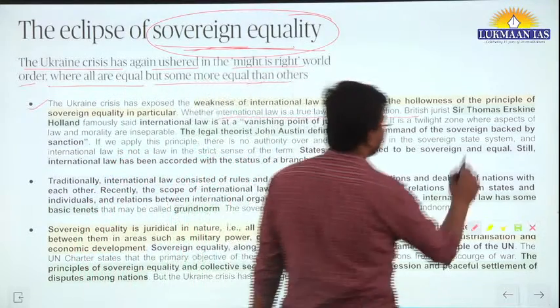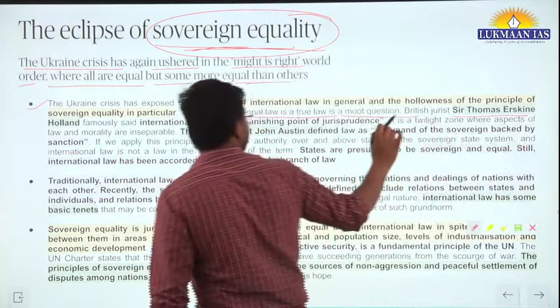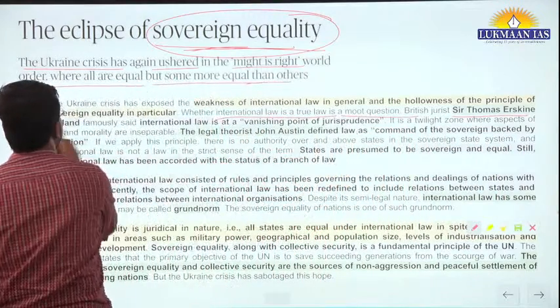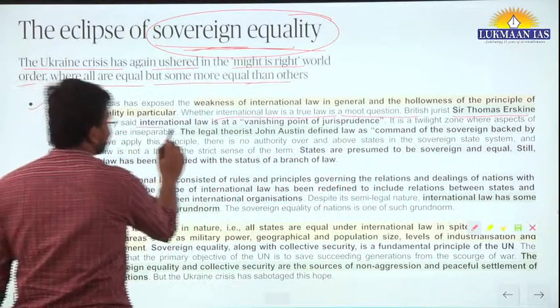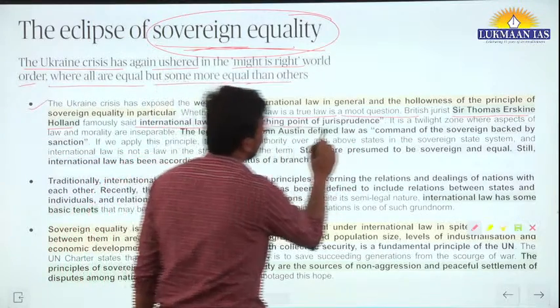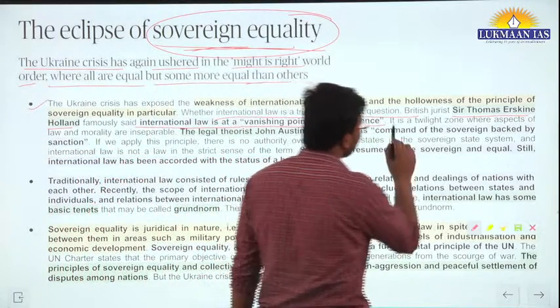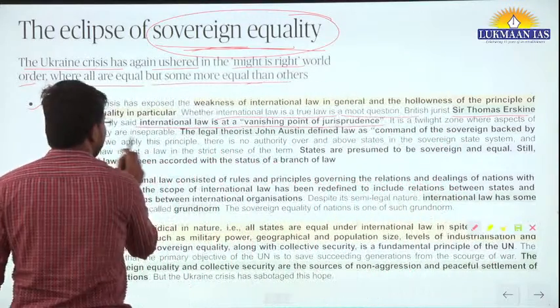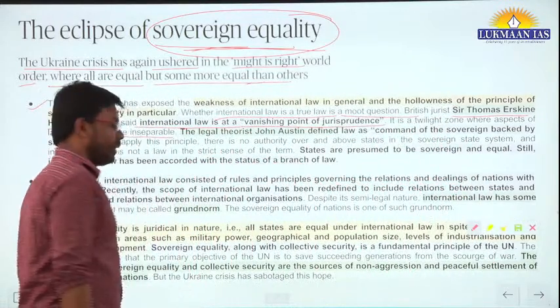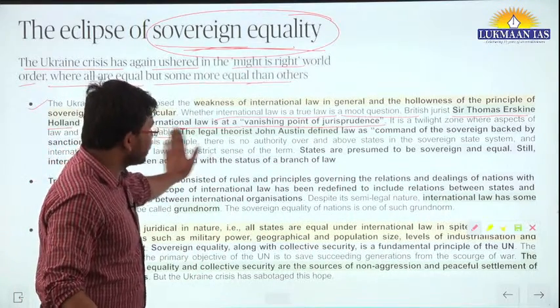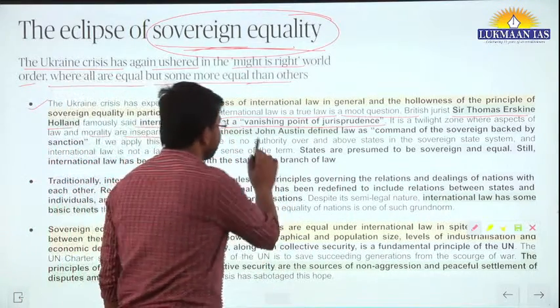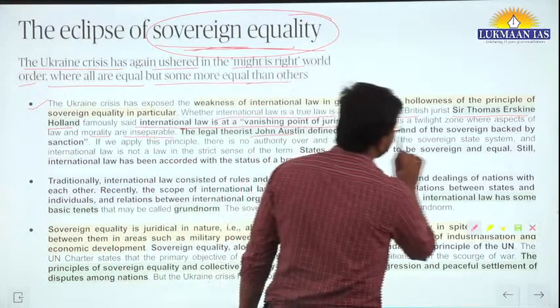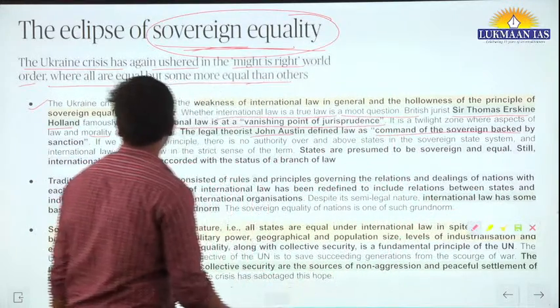British jurist Sir Thomas Erskine Holland famously said international law is at a vanishing point of jurisprudence. It is a twilight zone where the aspects of law and morality are inseparable. Apart from this, there was a legal theorist, John Austin. He defined law as the command of the sovereign backed by sanction.